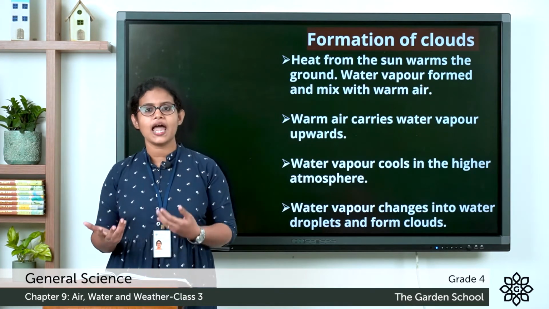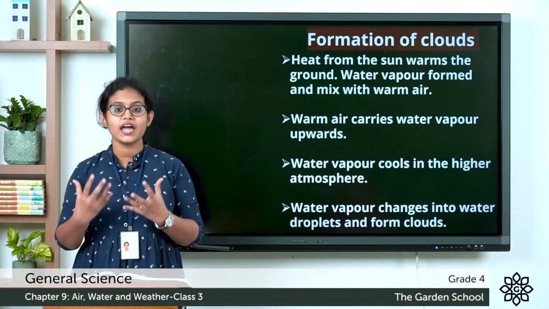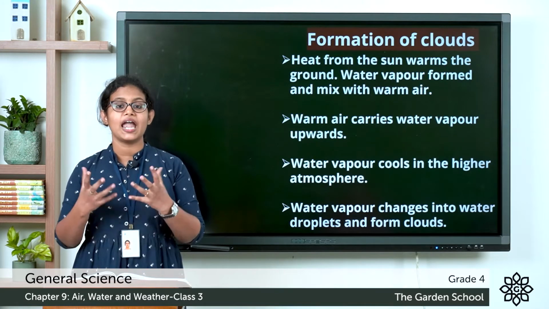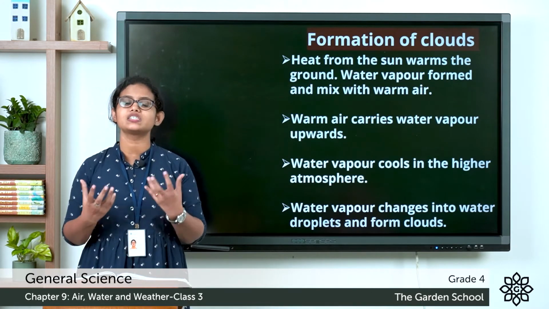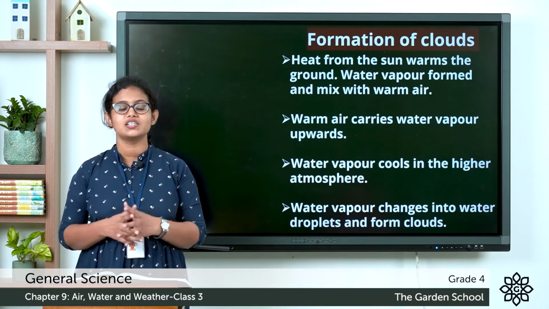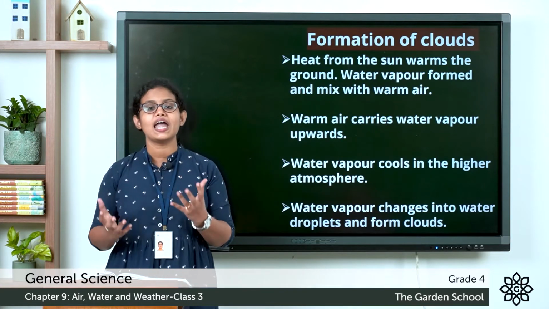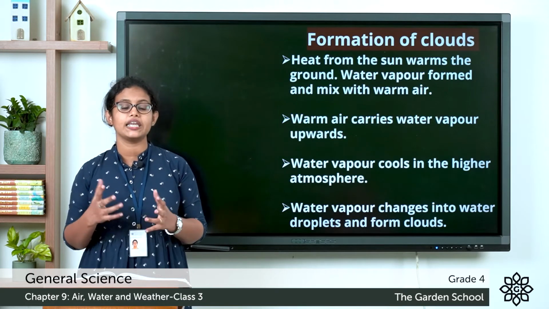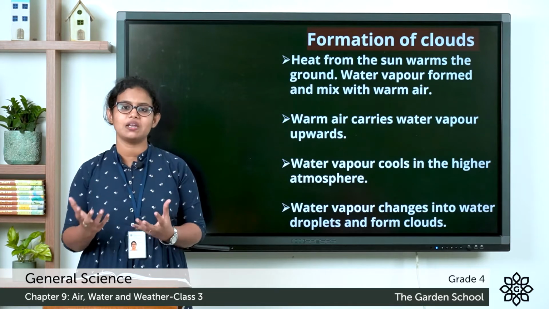So as the land gets hotter, what happens? The air that is in contact with the land also gets heated. So the air is warmer, and when the air is warmer, it becomes lighter. Then the warm, light air rises upwards, and it carries the water vapor along with it. As the air rises in the atmosphere, it gets cooler. The higher the air goes, the cooler it becomes.